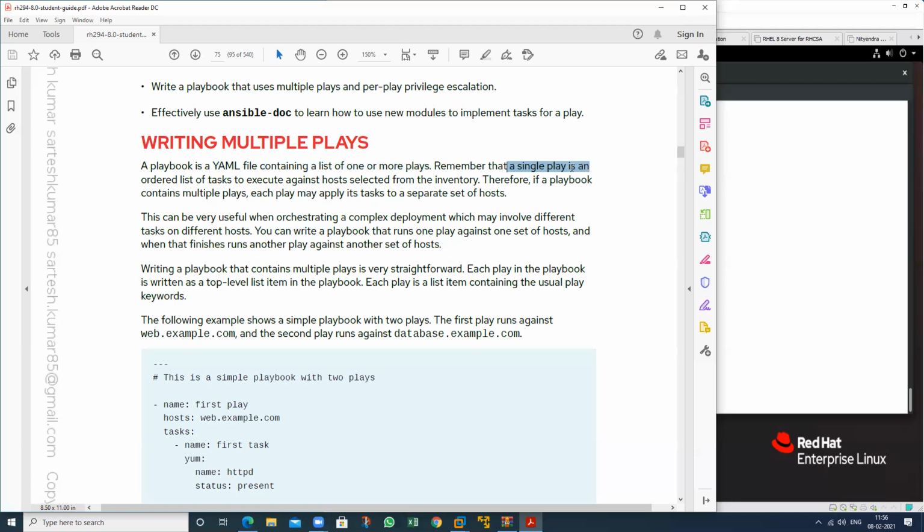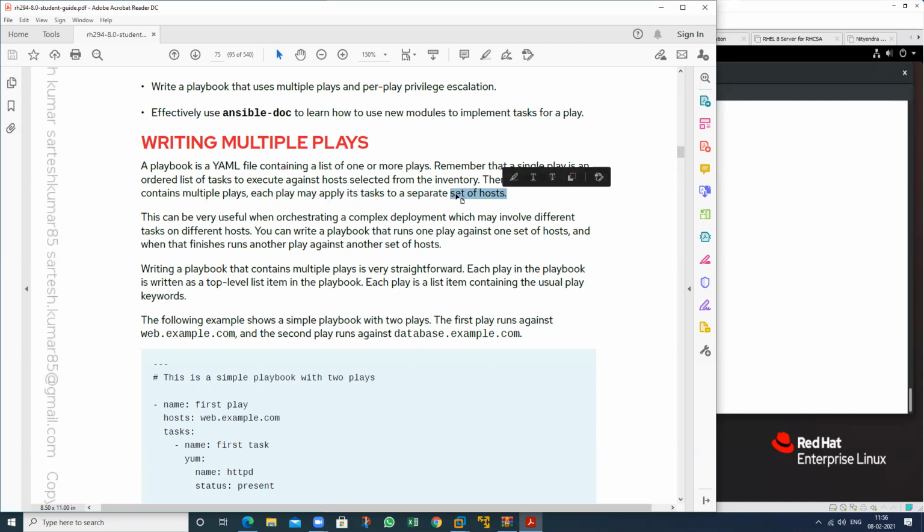In a single play, an ordered list of tasks is executed. It means the first task will execute on the first machine, a selected host from the inventory file. Therefore, if a playbook contains multiple plays, each play may apply its tasks to a separate set of hosts. It means the task will be performed on the host you have defined in the playbook.